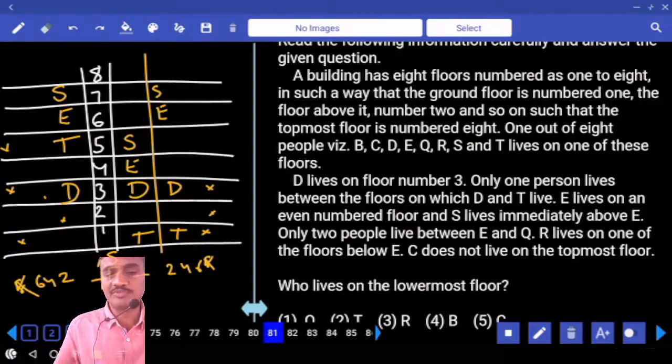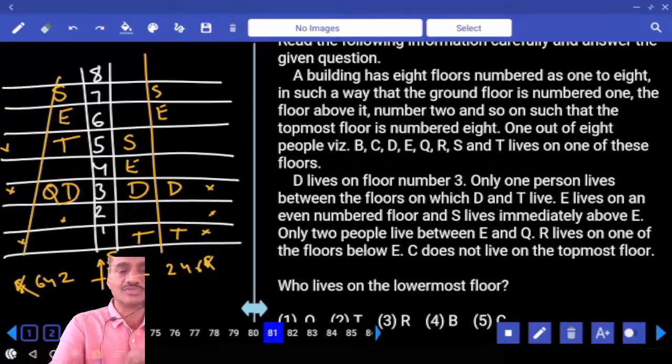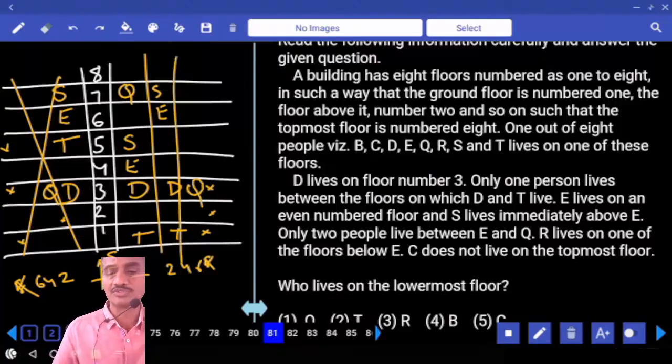Only 2 people between E and Q. In between E and Q, there must be exactly 2. That means Q must be here. Is it possible? No, this case is ruled out. Only two people between E and Q. 1, 2, Q is here. Now in this one, only two people between E and Q. Is it possible? No, this is also ruled out.